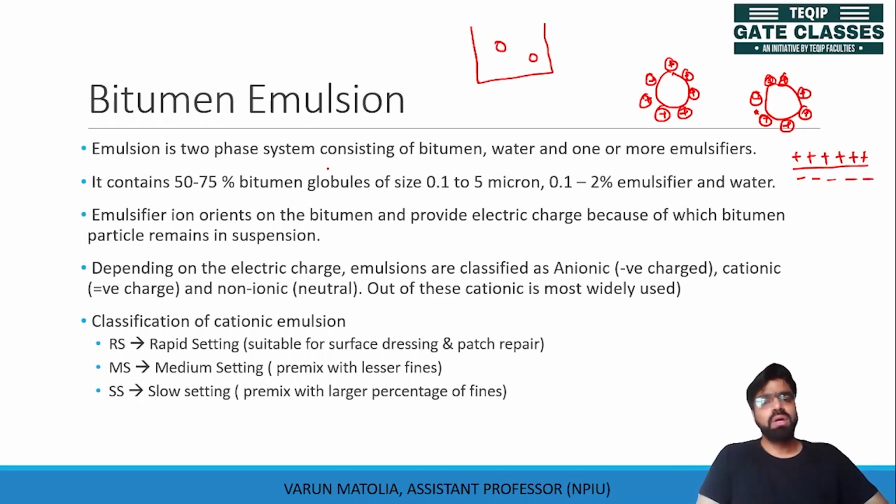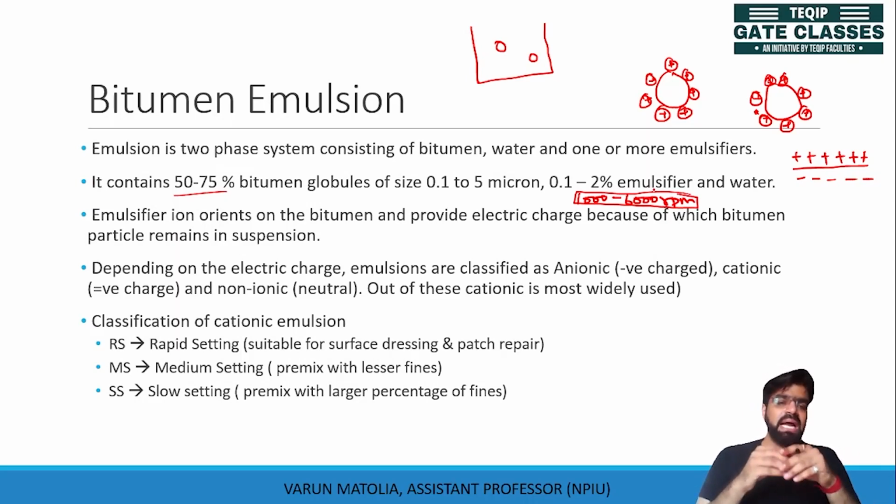So bitumen of around 50 to 75%, emulsifier depending on the requirement, and water are mixed in a rotator of around 1000 to 6000 rpm. This will break the bitumen into globules, and each globule will be imparted charge by the emulsifier. The rotating will help the emulsifier to get bitumen into suspension.